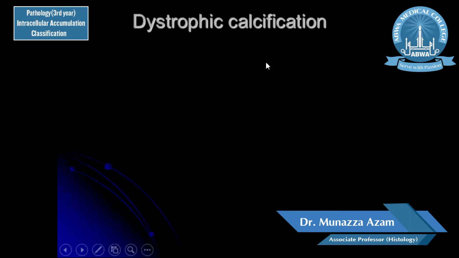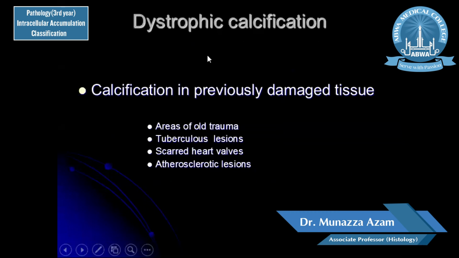So dystrophic calcification is accumulation of calcium into the dead tissues, calcification in the previously damaged tissues, despite that the calcium metabolism of the person is normal and there is a normal serum level of the calcium in the person. So the calcium gets deposited into the areas of old trauma, tuberculous lesions. For example, if a person was having tuberculosis and a lymph node or other area was affected, then that affected area can accumulate calcium. Scarred heart valves or atherosclerotic lesions can also be a source of dystrophic calcification.